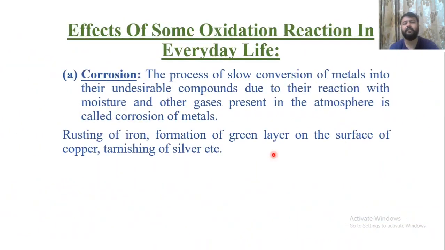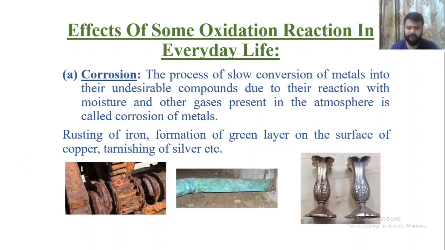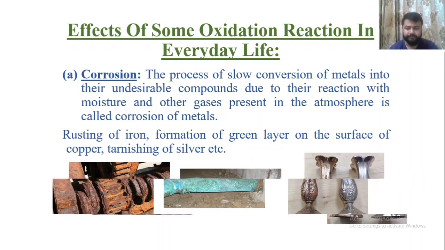Now some effects of this oxidation on our day-to-day life. The first one is corrosion. The slow process of conversion of metal into an undesirable compound due to its reaction with moisture and other gases present in the atmosphere is known as corrosion of metals, or layer by layer degradation of metal, or conversion of metal into its oxide is known as corrosion. For example, rusting of iron, formation of a green layer on copper, and tarnishing or blackening of silver is nothing but corrosion.